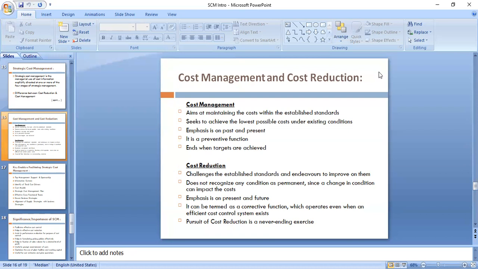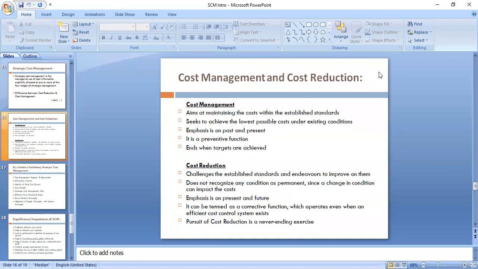Then another important thing about cost management, we will compare one by one. Cost management aims to maintain the cost within established standards, but cost reduction challenges the established standards and endeavors to improve on them. Like Rajesh has given a very good example, earlier these chocolates had standard packaging with two wrappers.